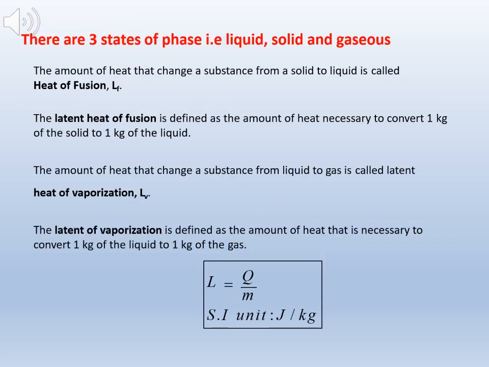There are three states of phase, which are liquid, solid and gaseous. The amount of heat that changes a substance from a solid to a liquid is called heat of fusion, LF. The latent heat of fusion is defined as the amount of heat necessary to convert 1 kg of the solid to 1 kg of the liquid. Meanwhile, the amount of heat that changes a substance from liquid to gas is called latent heat of vaporization, LV. The latent heat of vaporization is defined as the amount of heat that is necessary to convert 1 kg of the liquid to 1 kg of the gas.